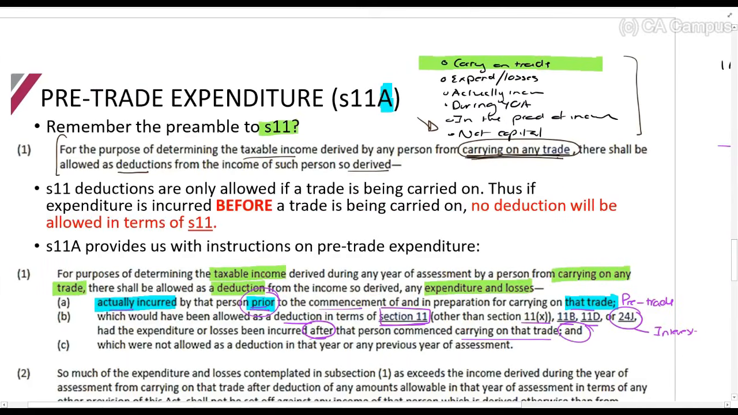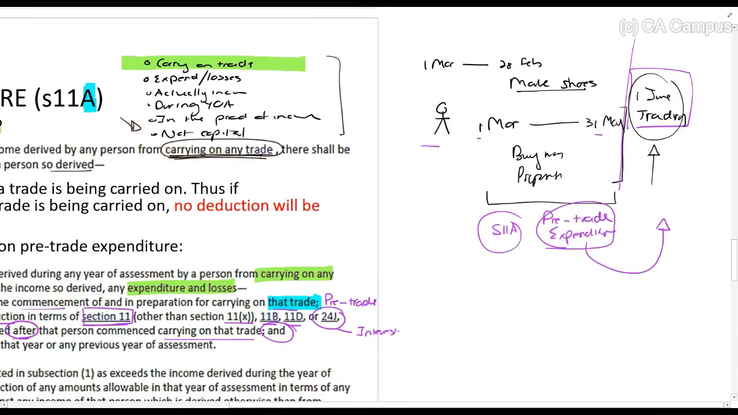They say, and if they were not allowed as a deduction in that year or any previous year of assessment. So they're saying you must not have claimed it already. Again, you can't claim a double deduction. So Section 11A says if you are carrying on a trade, so once you have started trading, you can then claim this pre-trade expenditure. So let's quickly talk about that principle then.